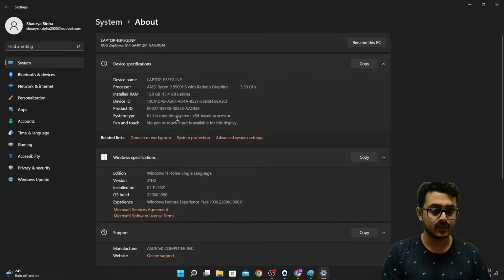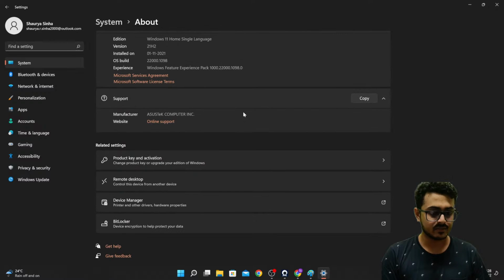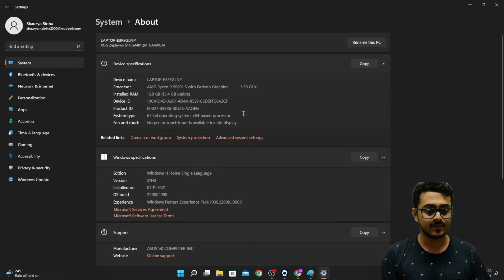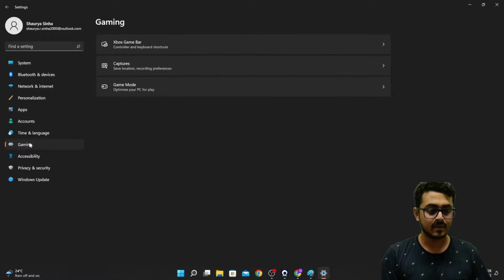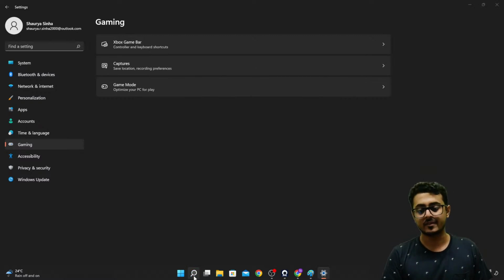This is my device specification. For those who are interested, I have an AMD Ryzen 9 5900HS with Radeon graphics and 16 GB of RAM. I'm not able to find the specification for the Nvidia graphics from here, so let me find it in the Nvidia control panel.